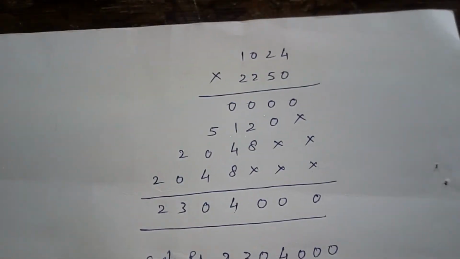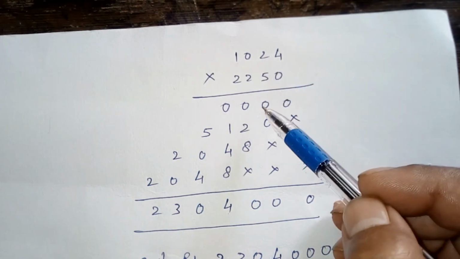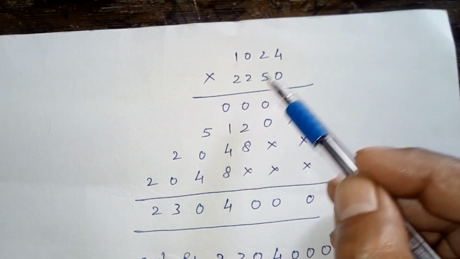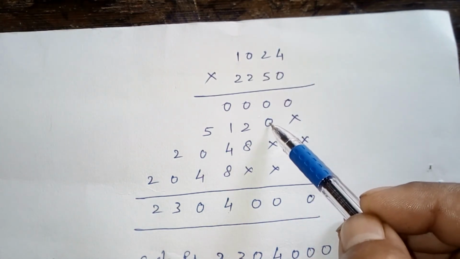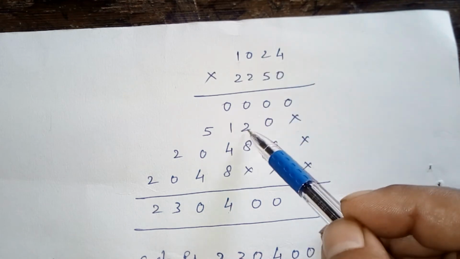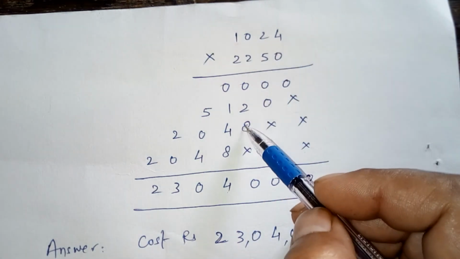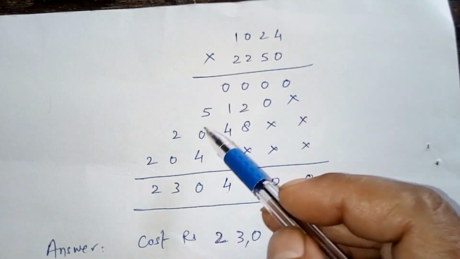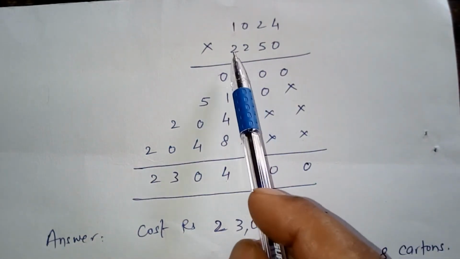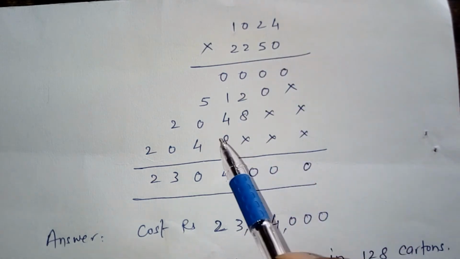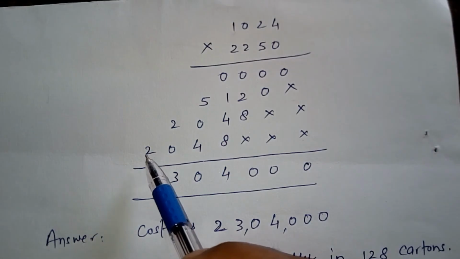As you are looking in this paper, 0 into 4 is 0, 0 into 2 is 0, 0 into 0 is 0, 0 into 1 is 0. Again 5 fours are 20, 0 carry over is 2, 5 twos are 10, 10 plus 2 is 12, 5 ones are 5. Again 2 fours are 8, 2 twos are 4, 2 into 0 is 0, 2 ones are 2. Again 2 multiplied by 4 is 8, 2 twos are 4, 2 into 0 is 0, 2 ones are 2.